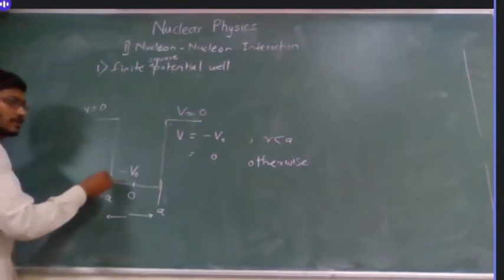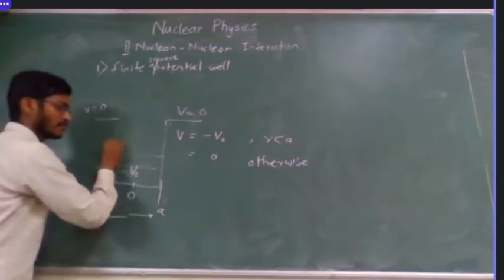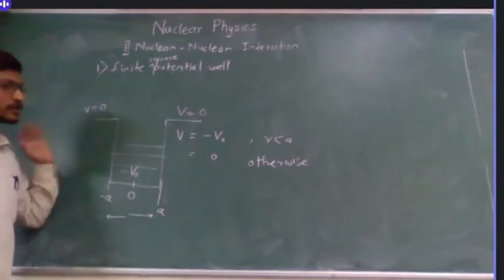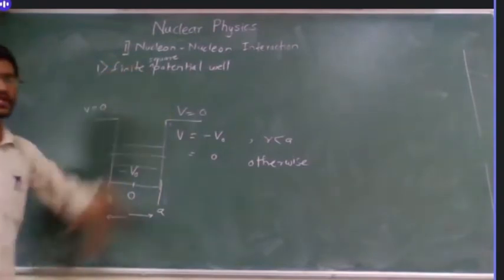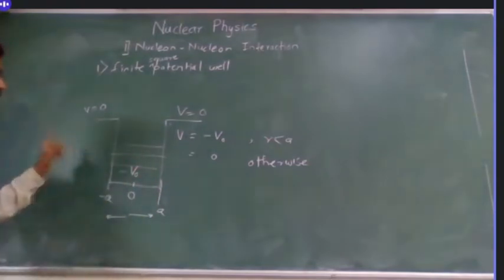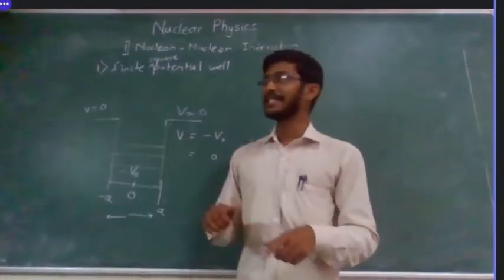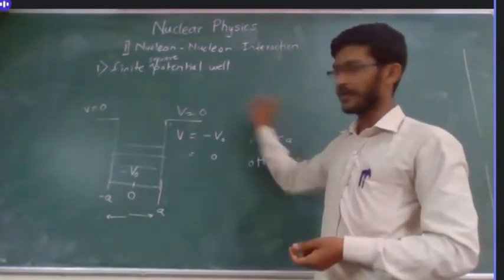So like we talked about infinite square well potential, we will have energies for this, energy levels. So we are going to talk about this, but let's just find out what kind of potentials we can use. So this is the first kind of potential we can use. Then, okay, we must remember that whatever will be the potential, it has to be symmetric. We are going to see 4 or 5 potentials.